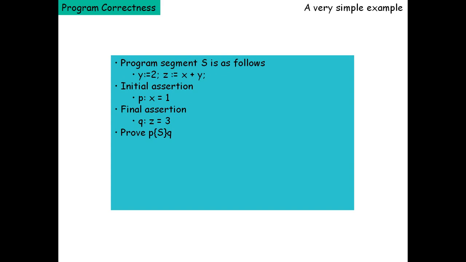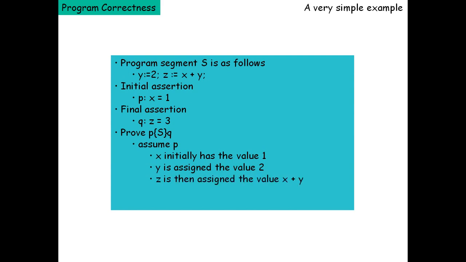So to prove this {P} S {Q}, this is a Hoare triple. To prove this, first of all, assume the precondition and check whether the precondition is correct or not. Then x initially has the value 1, so this precondition is true. Next, y is assigned the value 2. Z is then assigned the value x plus y, that is 1 plus 2, which is 3. Therefore, S is correct with respect to P and Q.